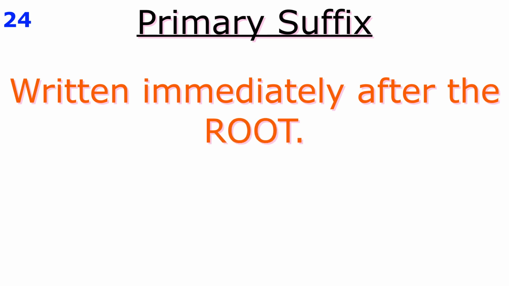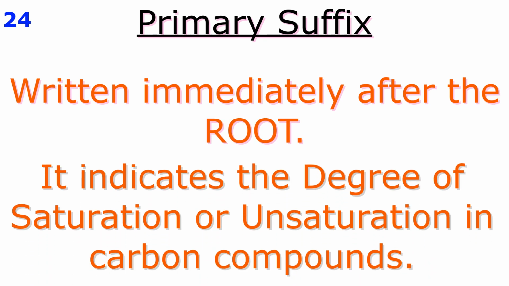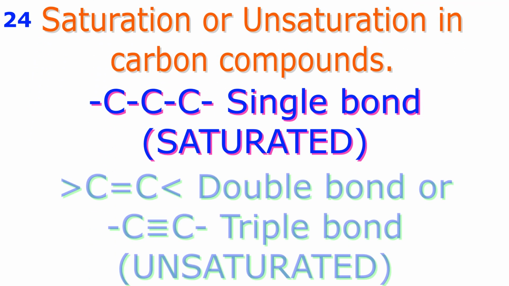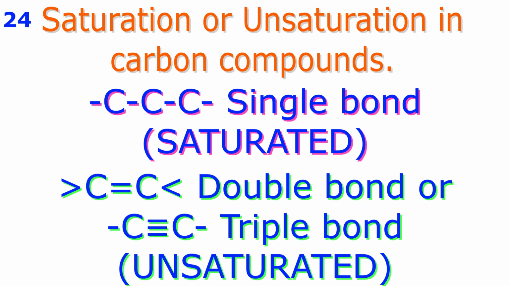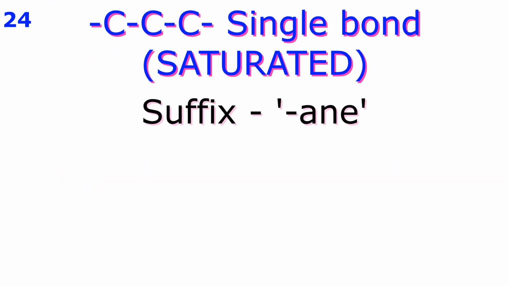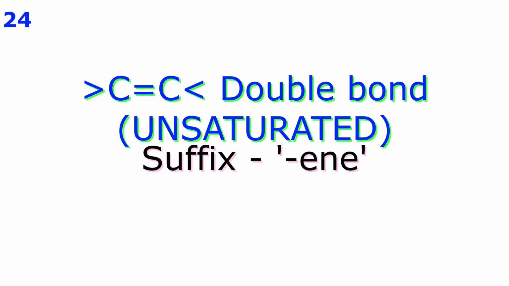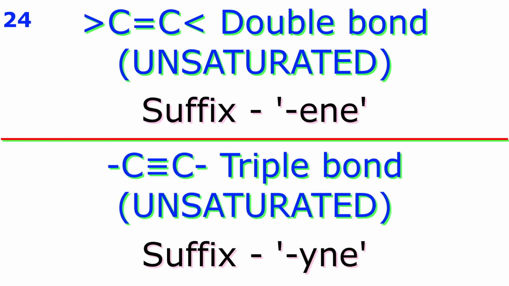Now, primary suffix. We write it immediately after the word root. This indicates the degree of saturation or unsaturation in carbon compounds. Actually, this refers to the nature of the carbon chain, whether single bond, double or triple bond. For example, carbon atoms linked by a single covalent bond, suffix is -ane, A-N-E. For carbon atoms linked by a double bond, suffix is -ene, E-N-E. For carbon atoms linked by a triple bond, suffix -yne, Y-N-E is used.